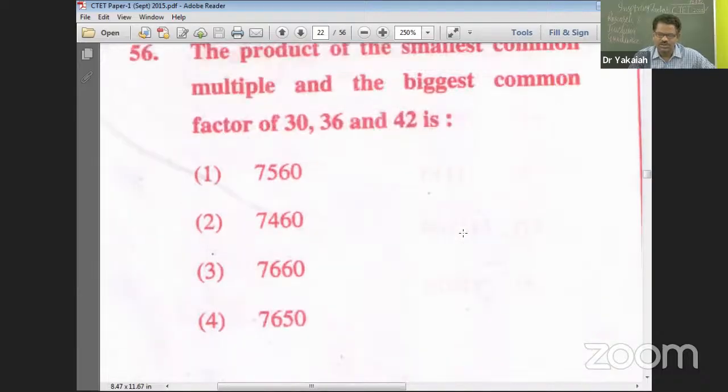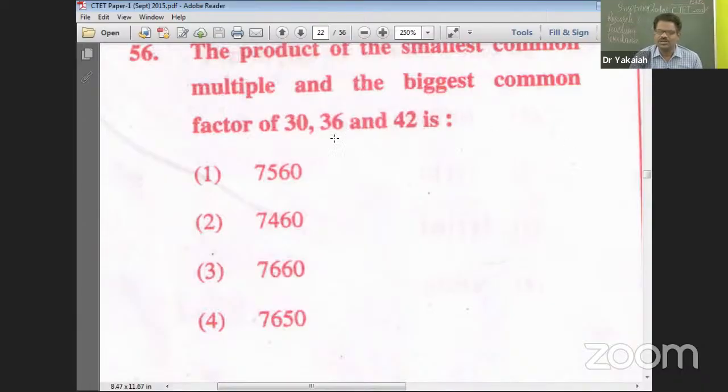So 3 numbers given. What is the LCM? What is the GCD? And then multiply those two, you will get the answer. For LCM, go on dividing with 2 and then another factor 2 or 3 or like that, you will get LCM. And GCD, the common factor division.